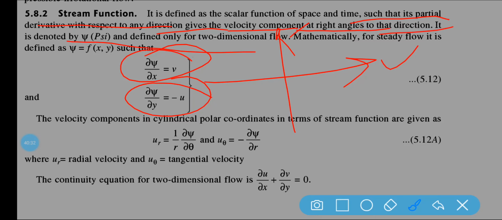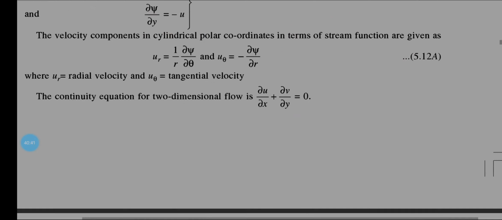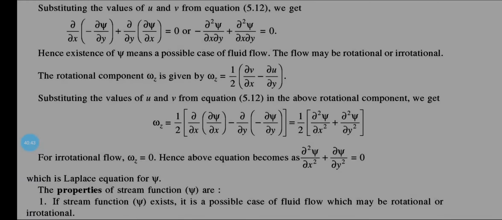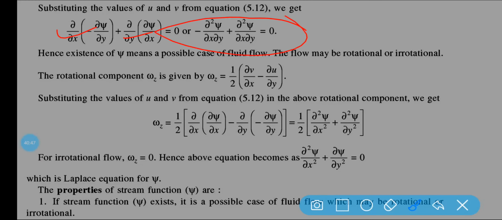It is denoted by psi, and it is applicable for two dimensional flow. For a steady flow, psi is a function of x, y. Now again we just put the value of u, v and you will get this equation.